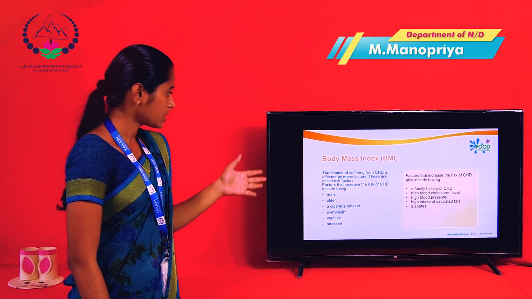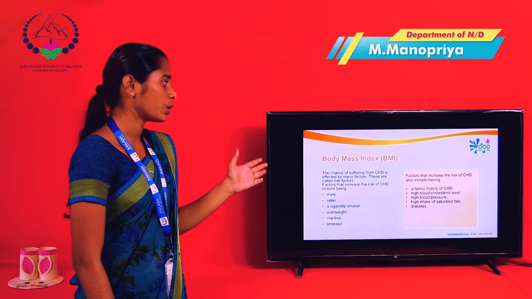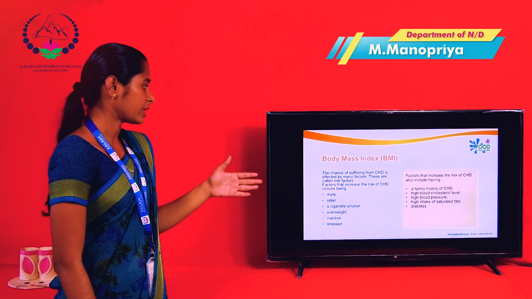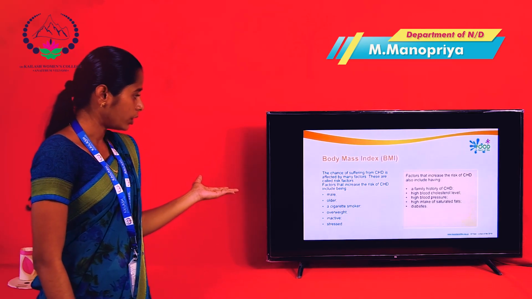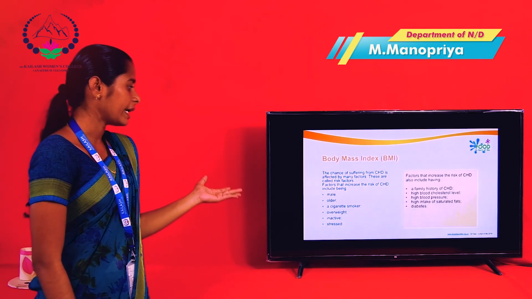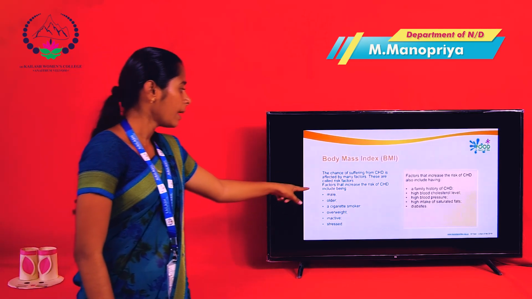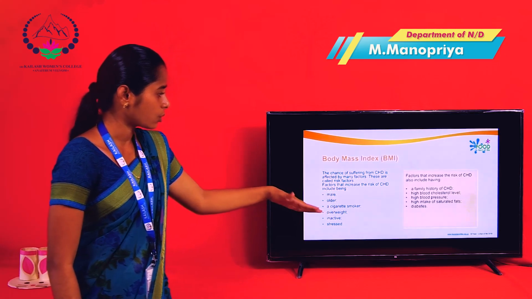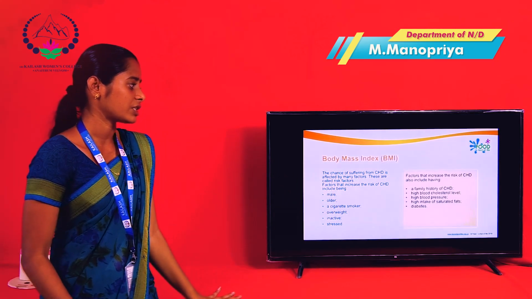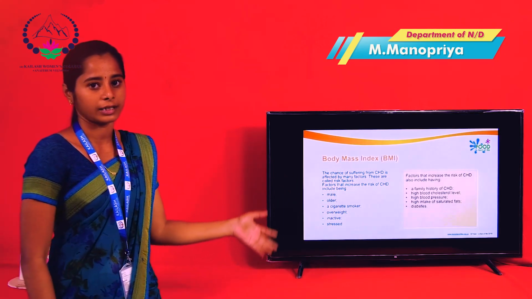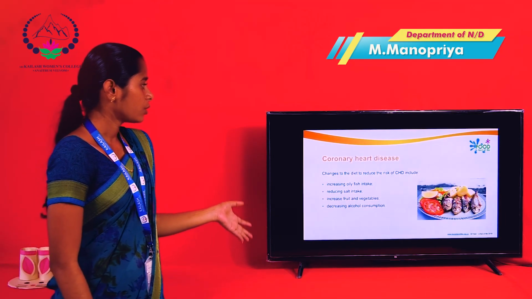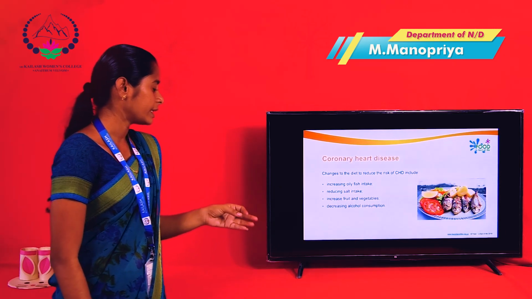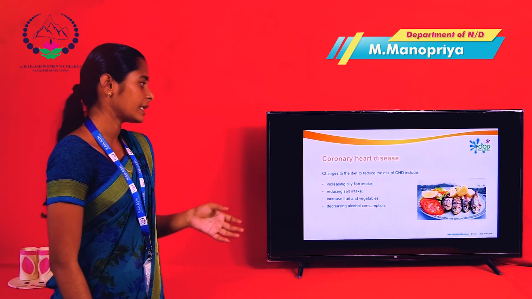The chances of suffering from CHD, coronary heart disease, are affected by many factors. These are called risk factors. Risk factors are being male, older, a cigarette smoker, overweight, inactive, stressed. Then family history, high blood cholesterol, high blood pressure, and high intake of saturated fats. Diabetes is also one of the main factors. Next, for coronary heart disease, diet factors mainly include increasing oily fish intake, reducing salt intake, increasing fruit and vegetables, and decreasing alcohol consumption.